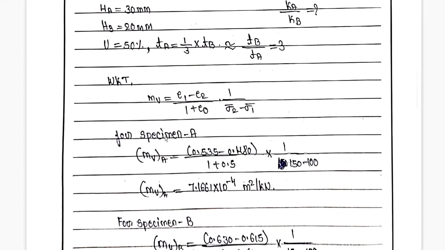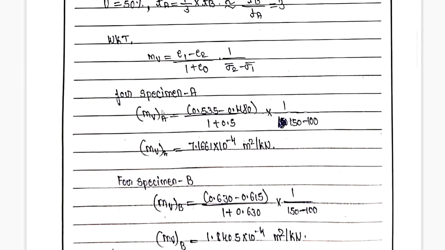Now we know what they have asked: find out the ratio of coefficient of permeability. To find the coefficient of permeability, we need to find mv. mv can be related to the coefficient of permeability. To find mv, we have the formula: E1 minus E2 divided by 1 plus E naught, into 1 divided by sigma 2 dash minus sigma 1 dash.